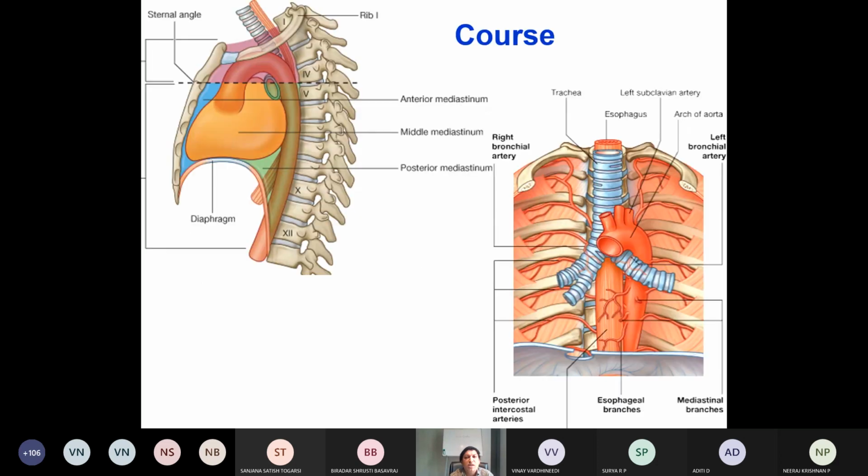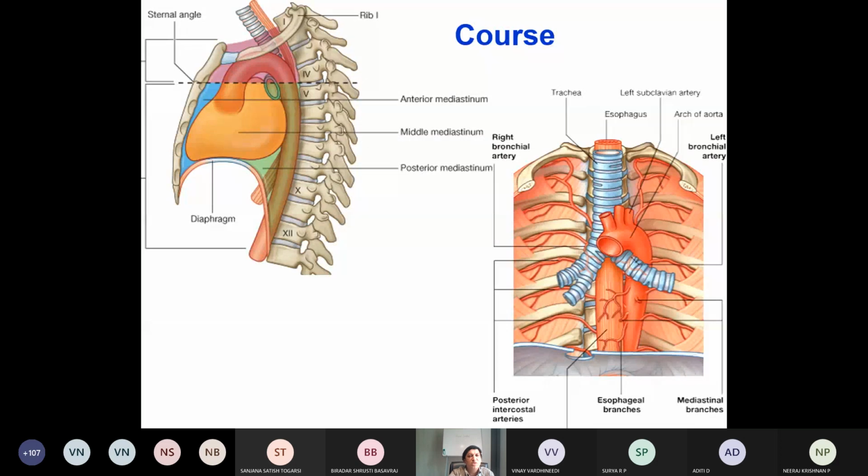In this diagram you can see again the same imaginary line at the sternal angle. This is the ascending aorta, this is the arch of aorta, this is the descending thoracic aorta. This is the anterior mediastinum, middle mediastinum and posterior mediastinum. This is the dome of the diaphragm.